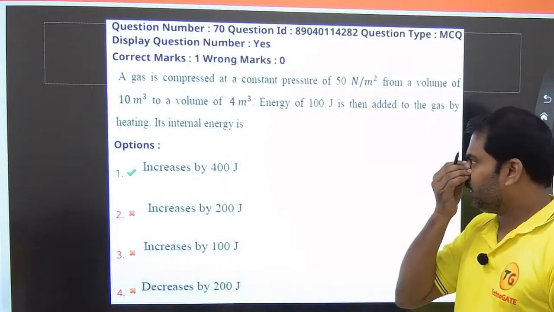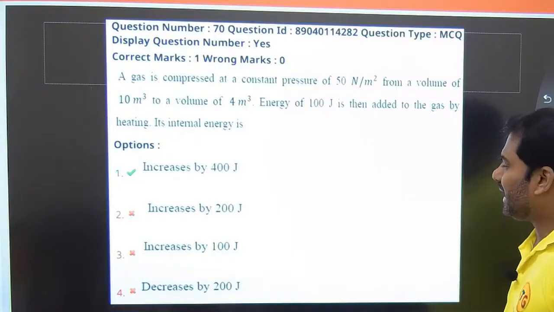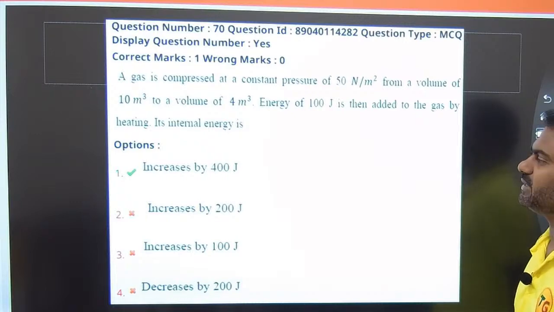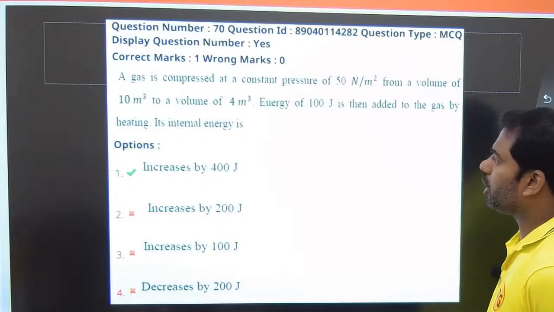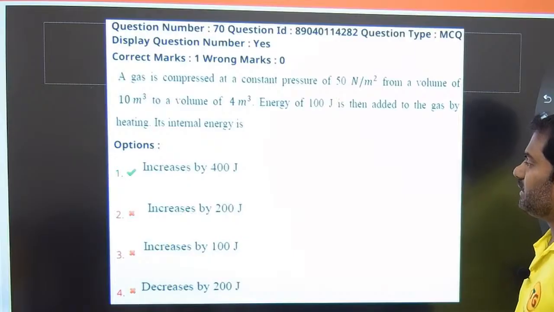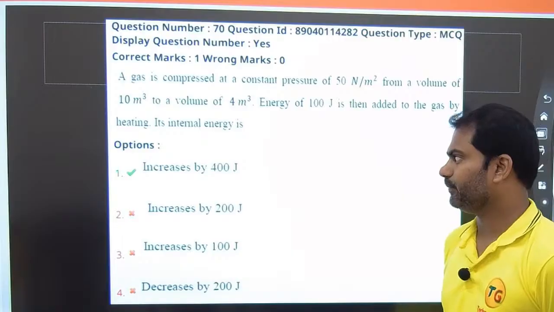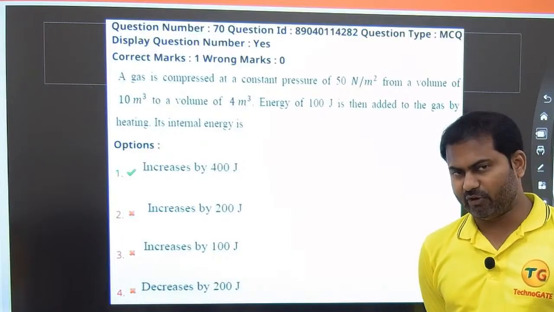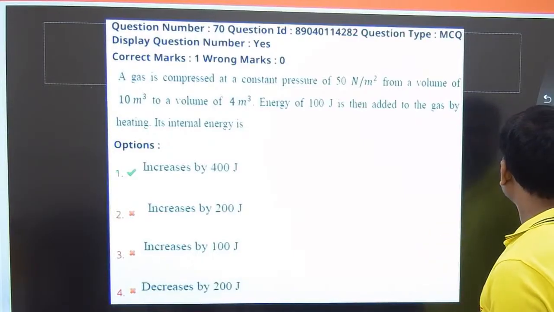It is given that a gas is compressed at a constant pressure of 50 Newton per meter square from a volume of 10 meter cube to a volume of 4 meter cube. Energy of 100 joules is then added to the gas by heating. The internal energy is... So basically it is from the concept of first law of thermodynamics. Let me explain this thoroughly.